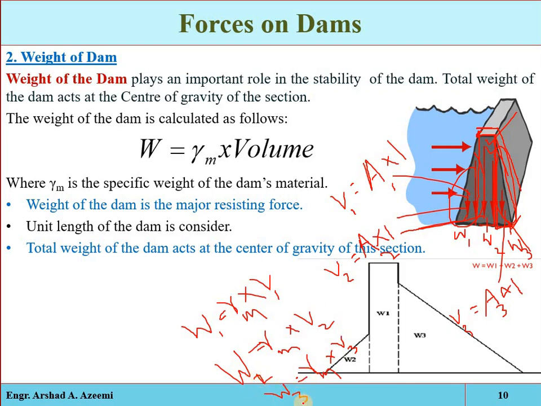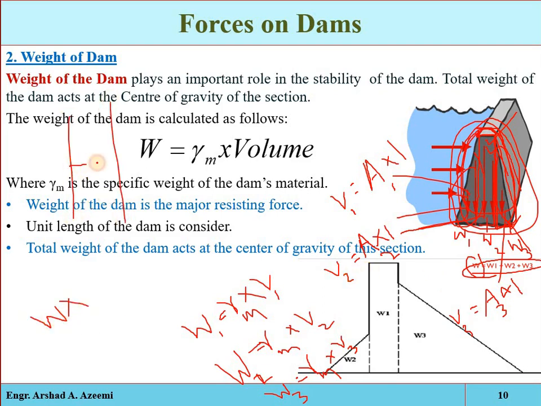Okay, so V3 multiplied by the unit weight of the material, so we will get the weight of that portion. Now W1 plus W2 plus W3, we will get the weight of the unit length. Now if we know the total length of the structure, that is 1 meter, 2 meter, 3 meter, suppose that is L meter, just multiply it by L, so you will get the total weight of the dam structure. Okay, and that is one of the major resisting forces which is acting downward, and its point of action will be the center of gravity.